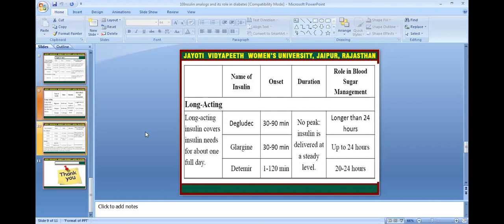Long acting insulin covers the insulin need for the full day, and includes Degludec, Glargine, and Detemir. Degludec has no peak, insulin is delivered at a steady level, and lasts longer than 24 hours. Glargine lasts up to 24 hours, and Detemir up to 20 hours.